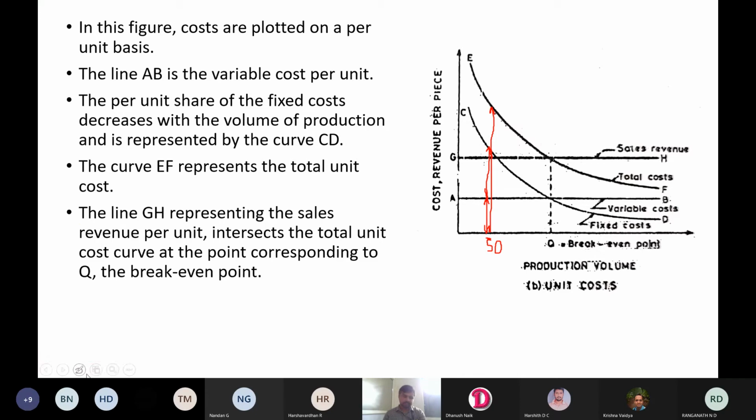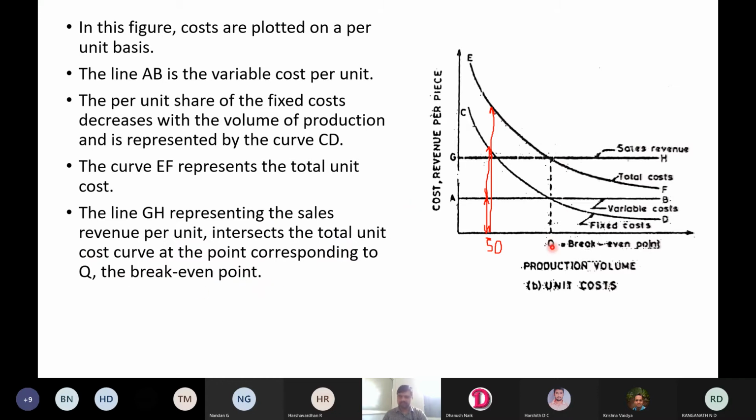The line GH representing the sales revenue per unit intersects the total unit cost curve at the point corresponding to Q, the break-even point.